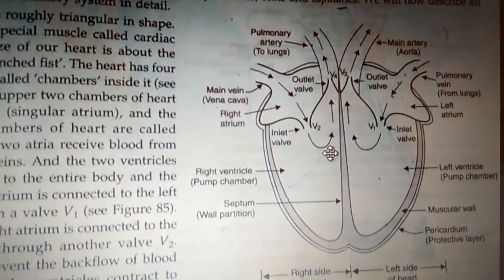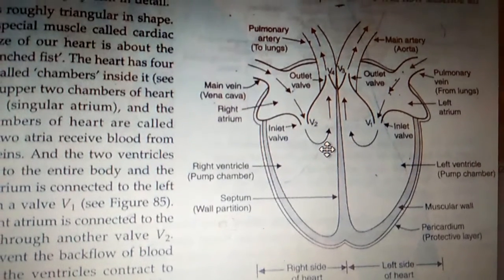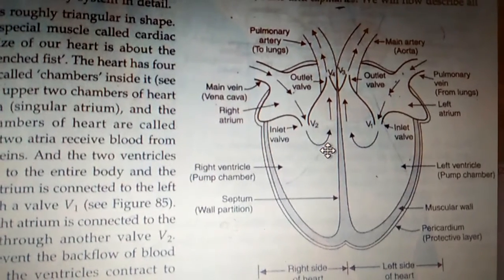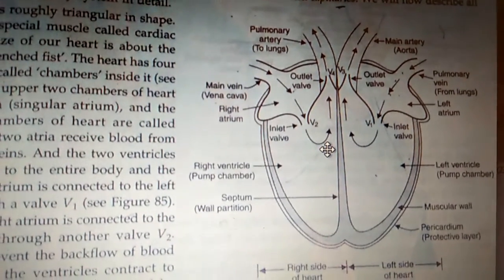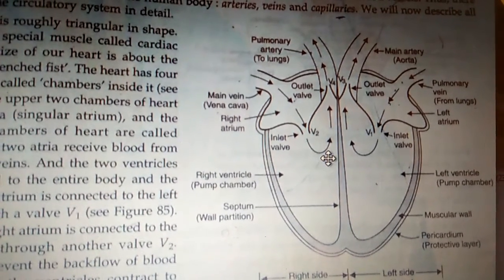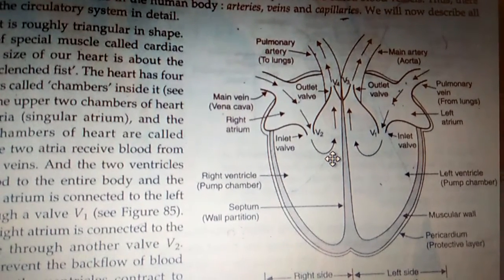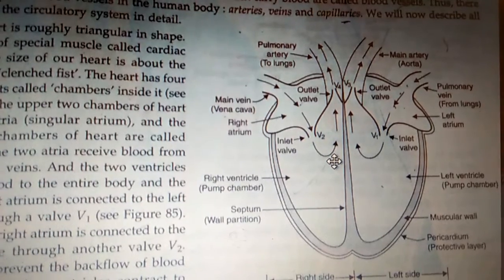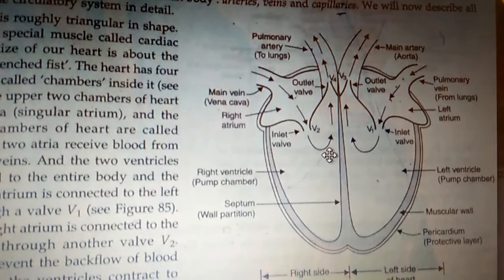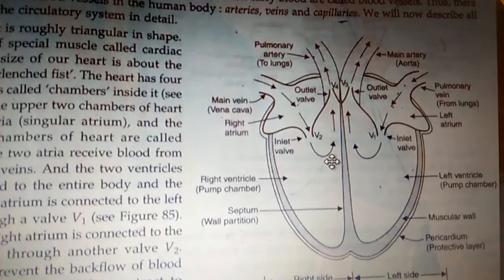Veins are again divided into small blood vessels called veinlets. So arteries and veins are again branched into very small, thin, hair-like blood capillaries, which are arterioles and veinlets, which actually come in contact with the body cells. The arteries provide the oxygenated blood, and in return the body cells give deoxygenated blood, and this deoxygenated blood is carried by means of the veins towards the heart.